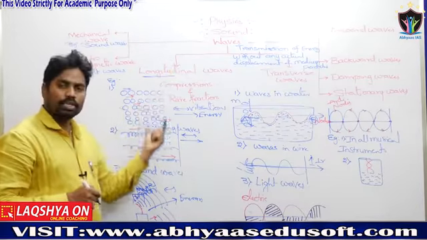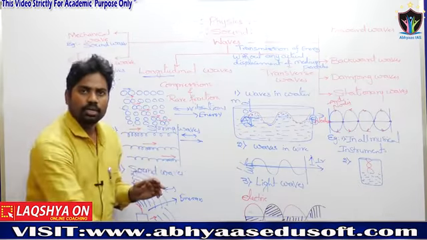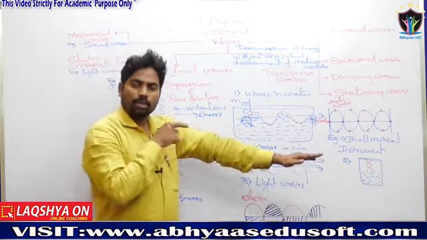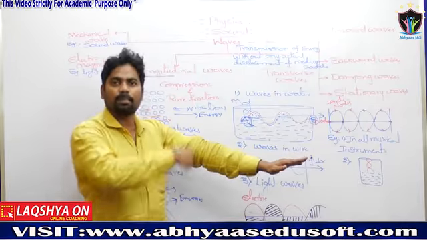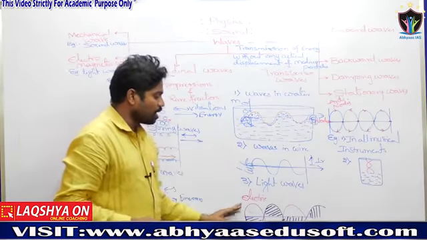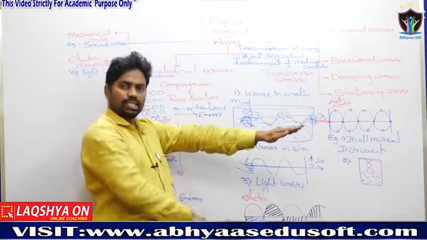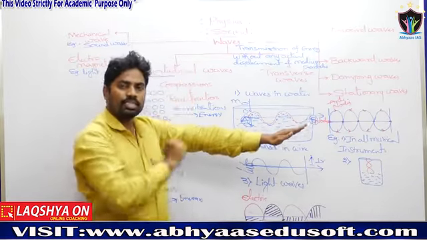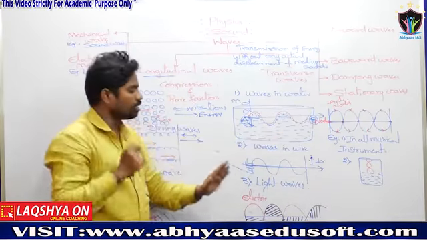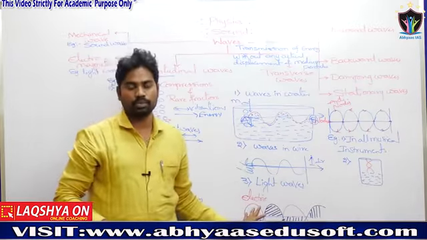Waves are of two types: longitudinal waves and transverse waves. If the vibrations of the medium particles are in the same direction as the passing direction, they are longitudinal waves. If the vibrations of the medium particles are perpendicular to the passing direction, they are called transverse waves. Another example is light waves. This is the energy passing direction. The electric component is perpendicular to the passing direction, and the magnetic component in this direction is also perpendicular to the passing direction. So light waves are an example for transverse waves.